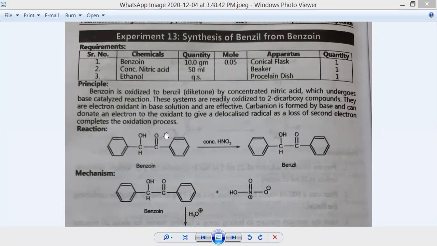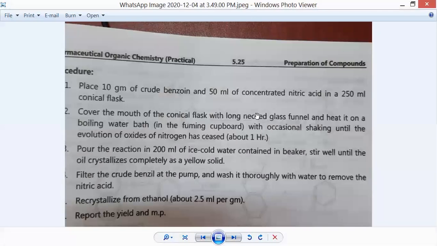We are going to check this conical flask till the gas has evolved. Madam, the procedure is not visible, only the mechanism is visible. That is what I asked you. Now it is visible. Yes, now it is visible.